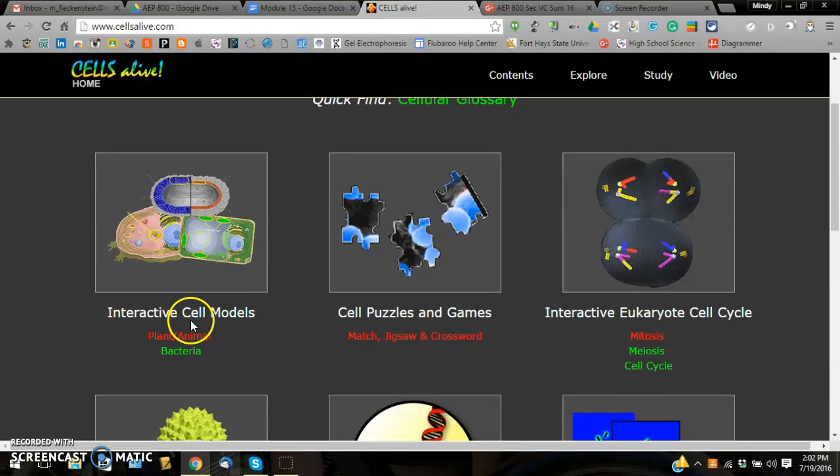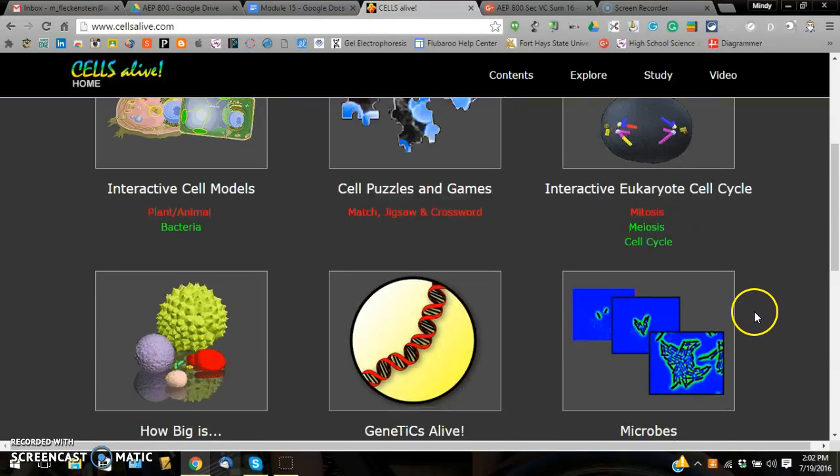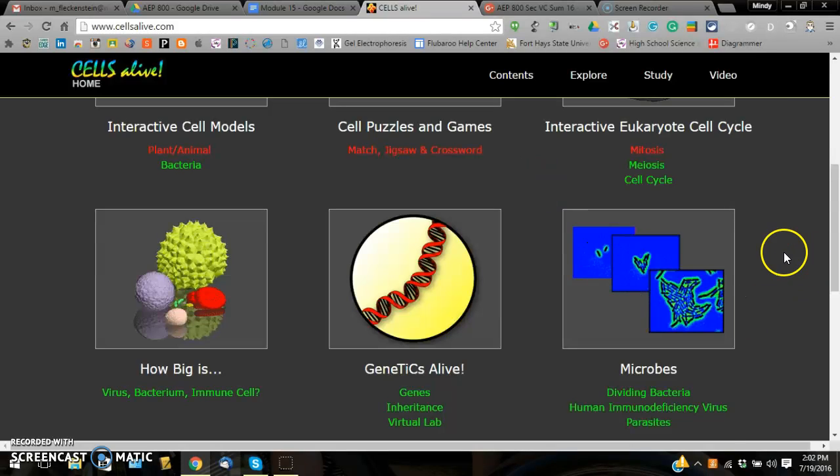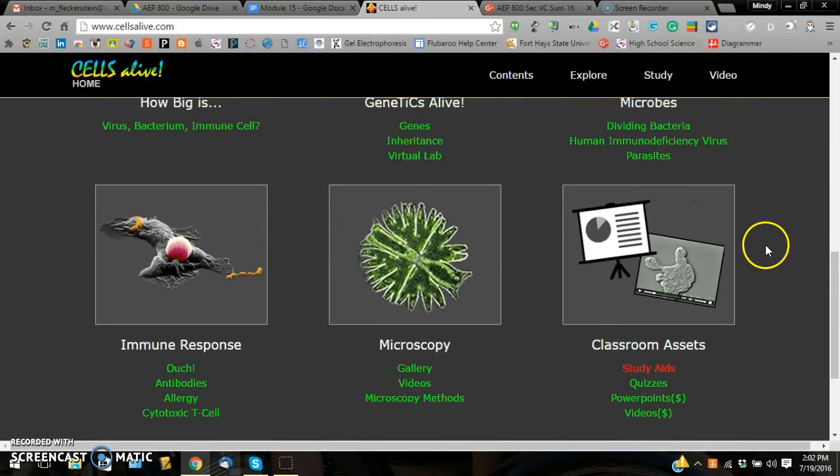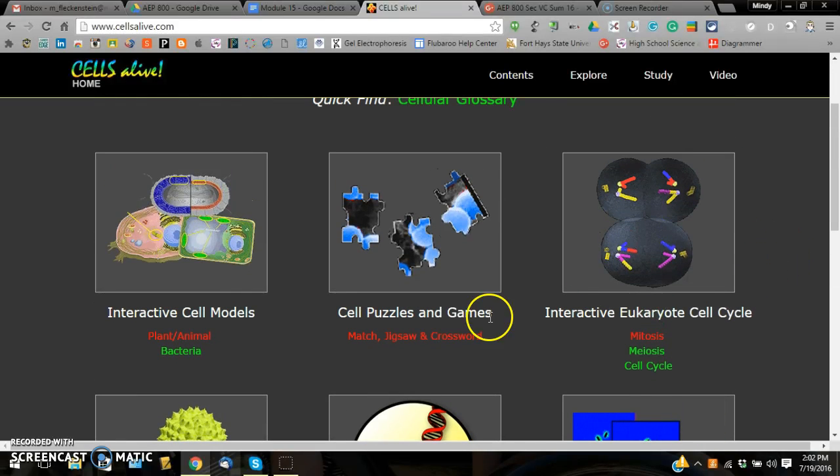We have the interactive cell models, we have the cell cycle, some games. There's also genetics, microbes, the immune response, but I would be more interested in the models and the cell cycle. My purpose for this is to get the students to interact with the cells rather than simply just looking at pictures. They can play game type simulations to learn about the cell parts, the cell cycle, and much more pertaining to the cell.